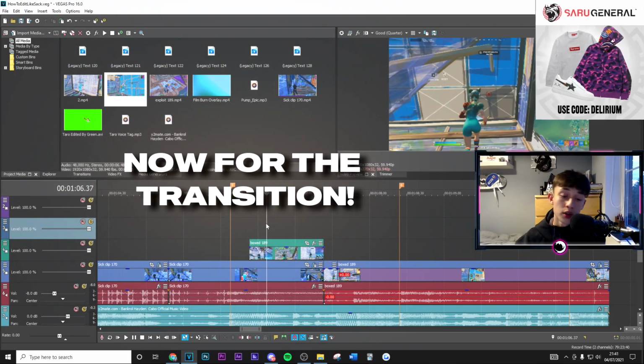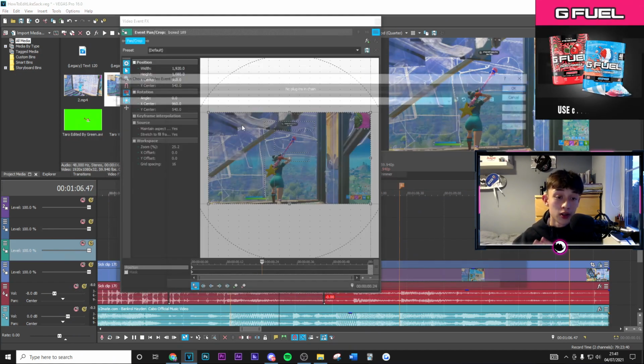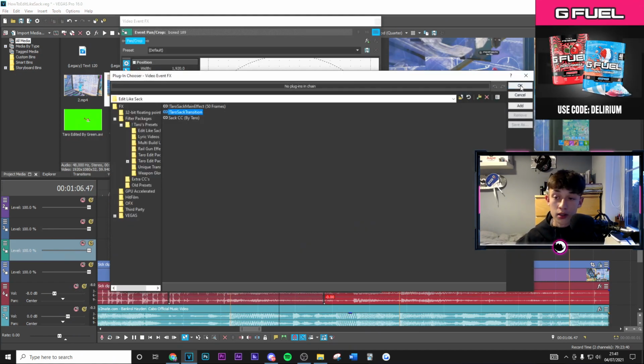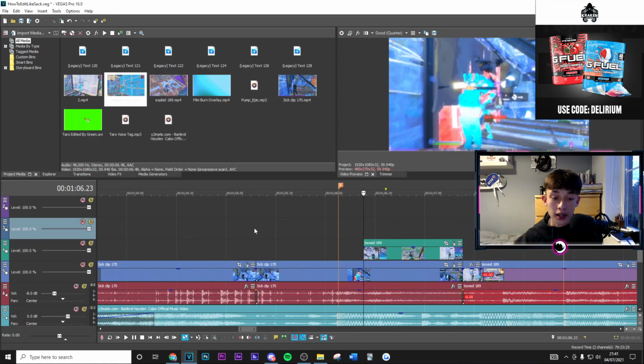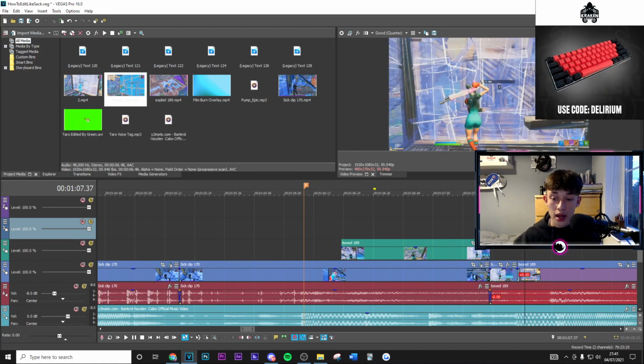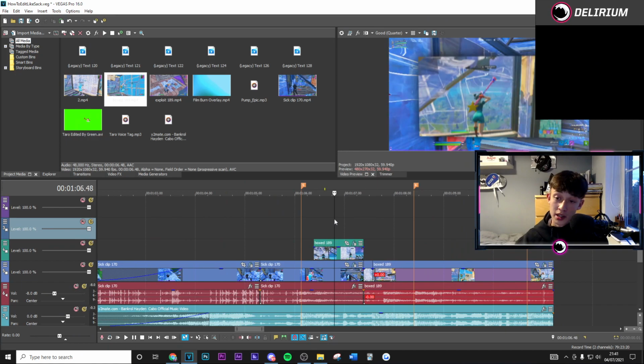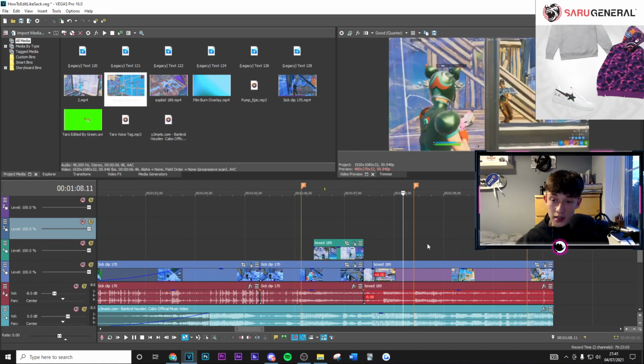Alright guys, the next thing you want to do on this area that is going to be 60 frames long is apply my transition preset. So it's going to be the tarot sack transition. Apply that, and as you can see right here, it's going to have your nice transition and zoom in right there onto the perfect frame. So yeah, that's pretty easy, pretty simple to do, and that's basically that clip there.